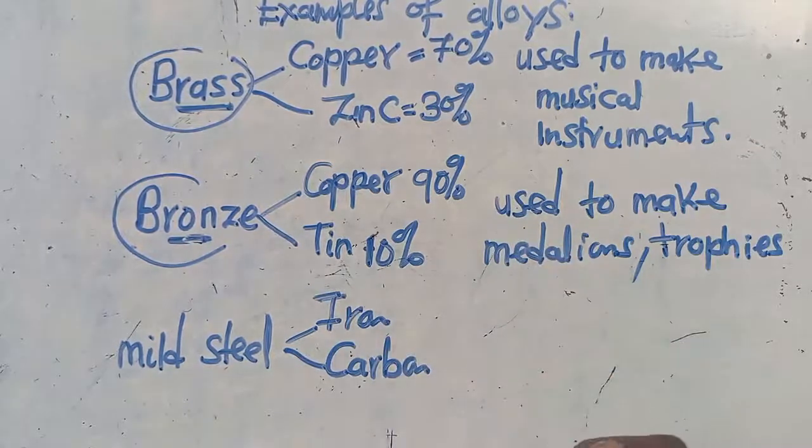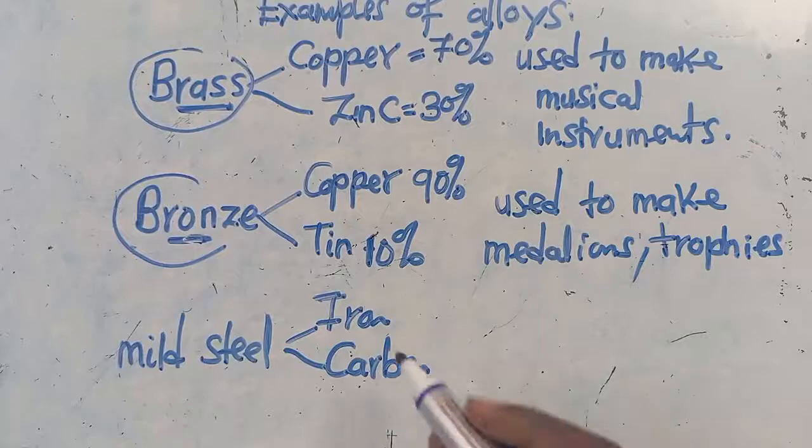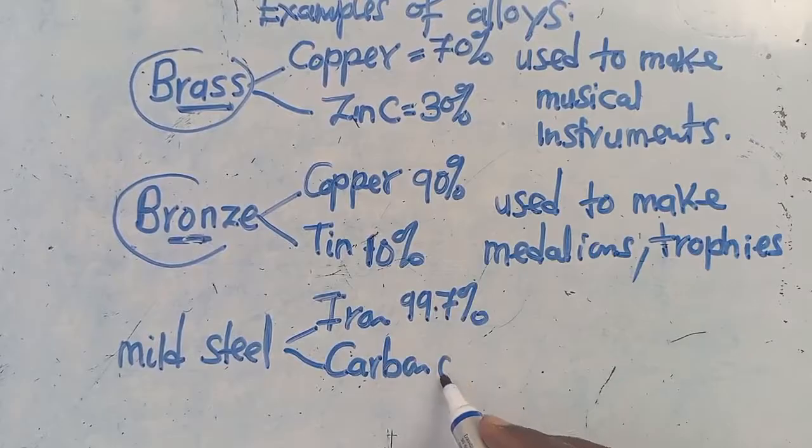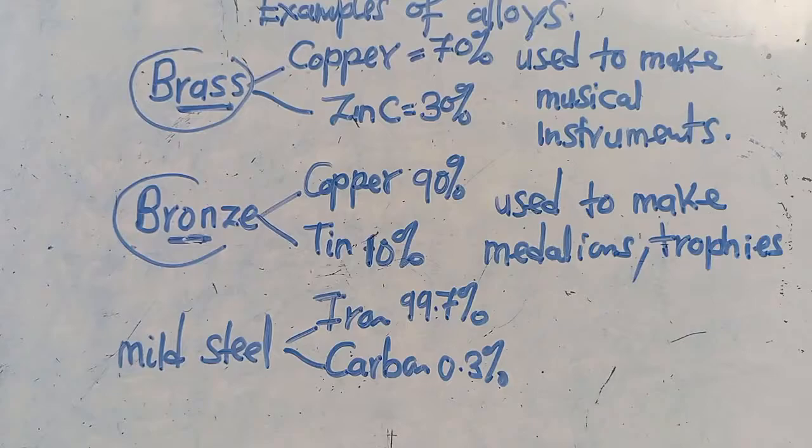You discover that in here, we've got the iron. I'm giving you these things so that you know that the percentage of iron that is in here is 99.7%. This is just 0.3. You now discover that this one is stronger and harder than pure iron. Here we are now talking about iron and the way this one is mild steel. Where do we use this mild steel? You discover that it is used in making what? In making building tools. Let's say we want to make some crushing equipments.